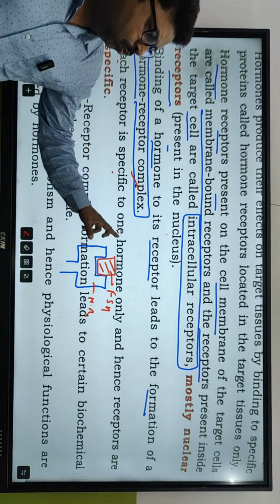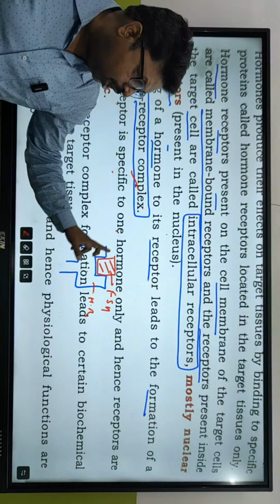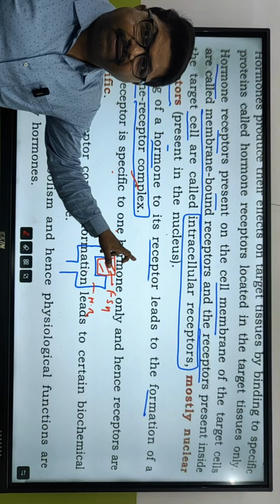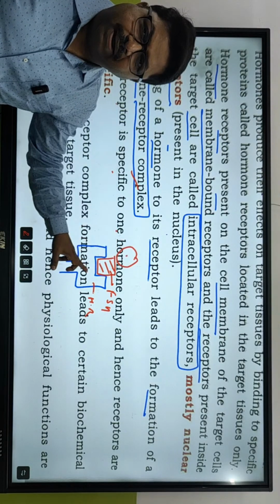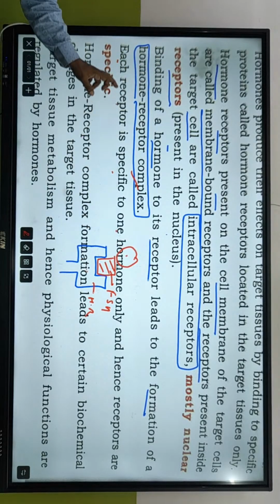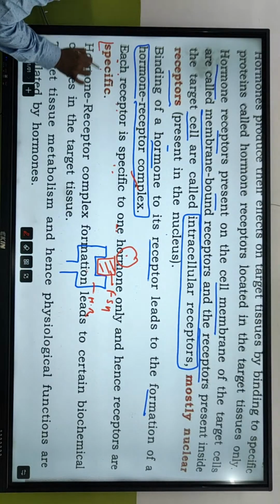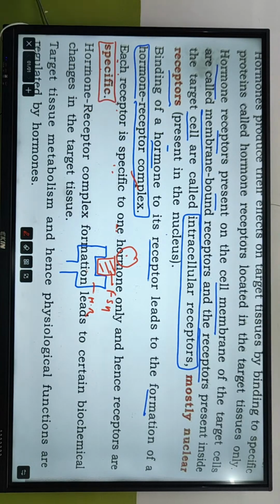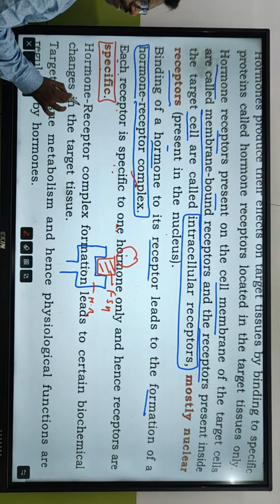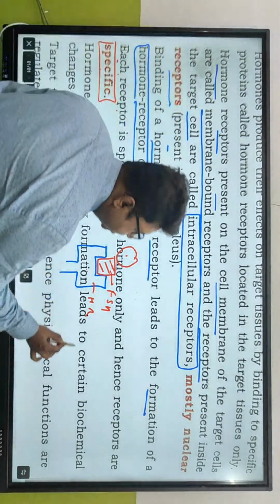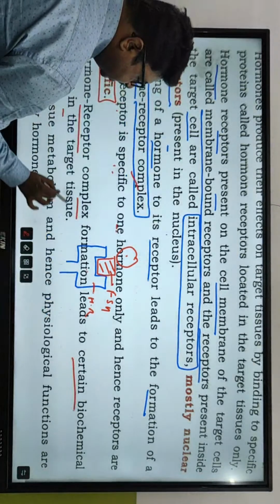Each receptor is specific to one hormone. This receptor cannot bind with, say, adrenaline. It's not going to be able to bind with adrenaline hormone. So each receptor is specific to one hormone only, and hence receptors are specific in action. Hormone receptor complex formation leads to certain biochemical changes in the target tissue.